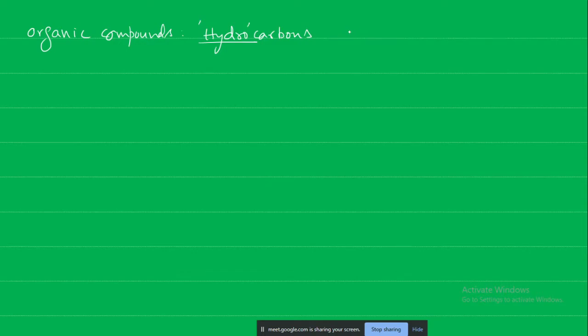For example, take methane gas, CH4. That means one atom of carbon is linked with four hydrogen atoms. Now this methane is a very common carbon compound present in the atmosphere due to the degradation of organic matter. Microorganisms produce it.